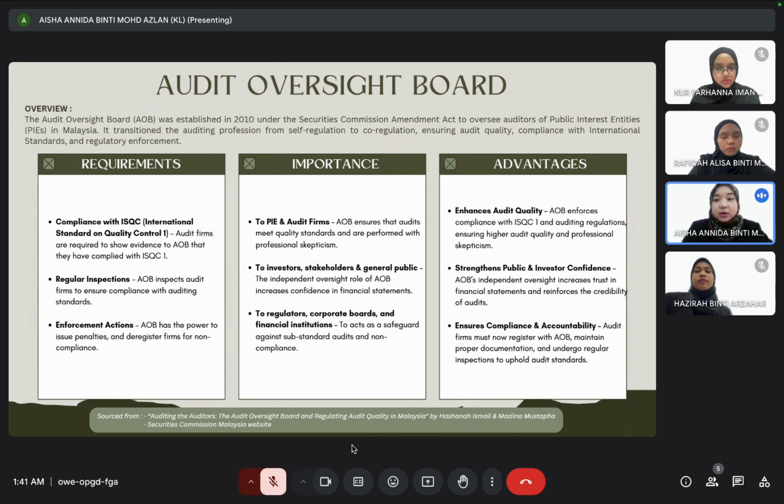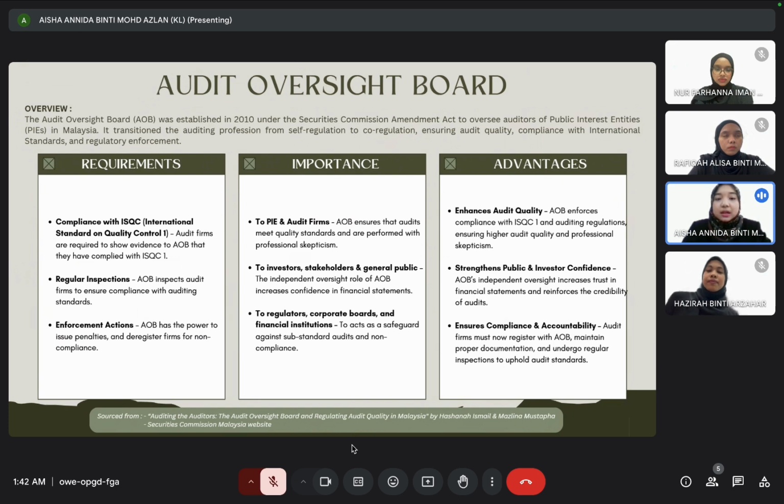Next, we move to the Audit Oversight Board, which basically was formed in 2010 to oversee auditors of public interest entities, PIEs, in Malaysia. It is to ensure audit quality, compliance with standards, and also regulatory enforcement.